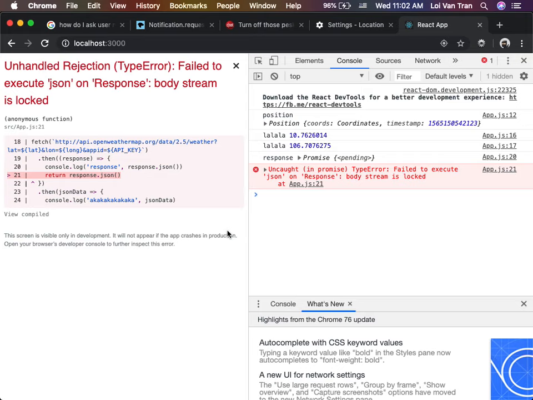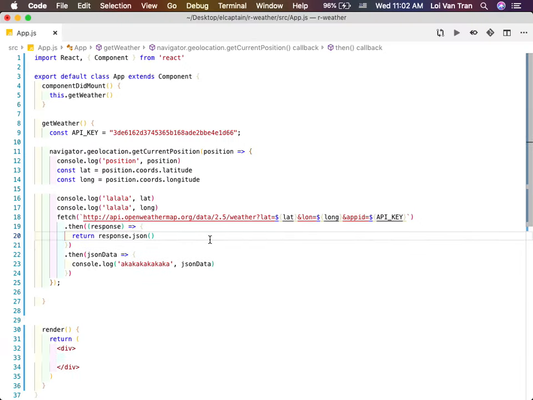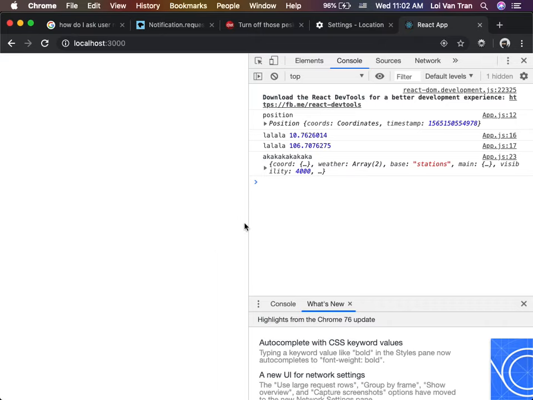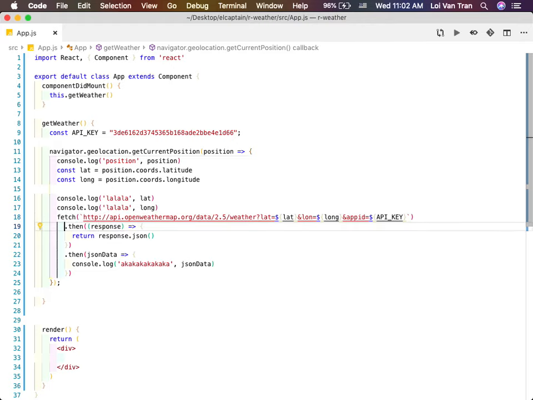Failed to execute, body stream is locked. My bad. I already called that and I can't do it again. That was a destructive function call. When I call .json, it destructively changes the object. So notice that we had to call our then twice. What are both these thens taking? They're both taking a callback.